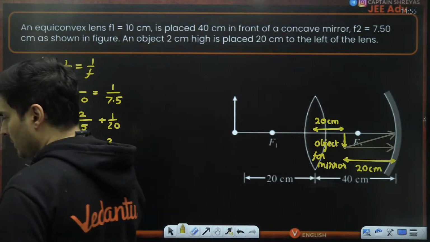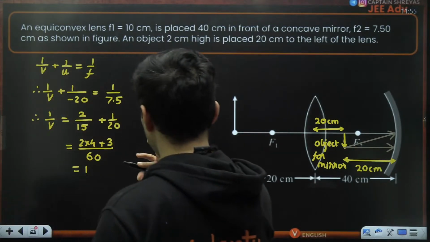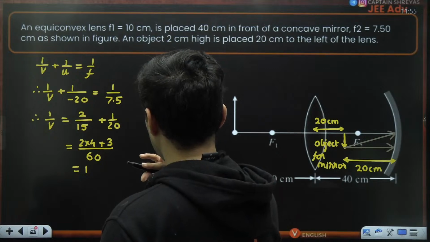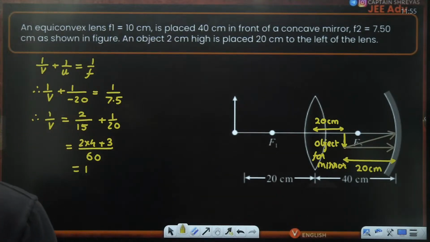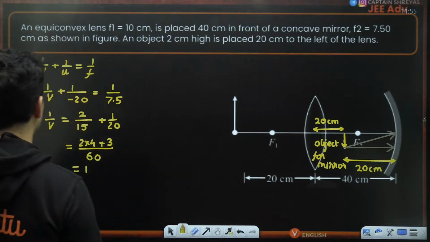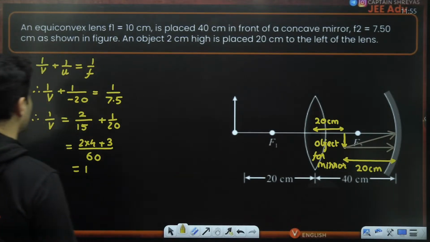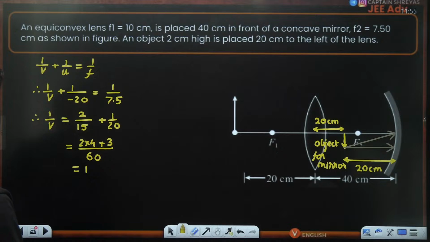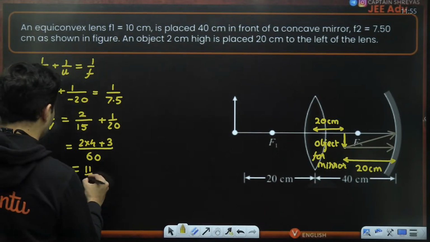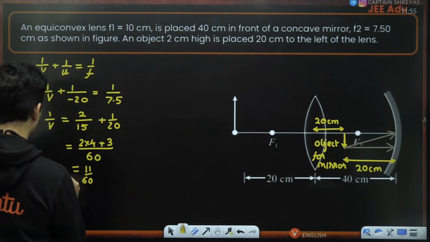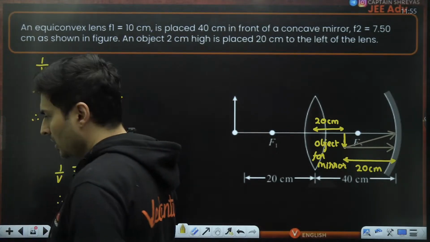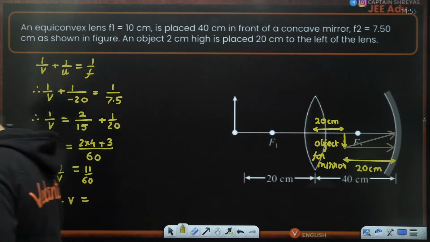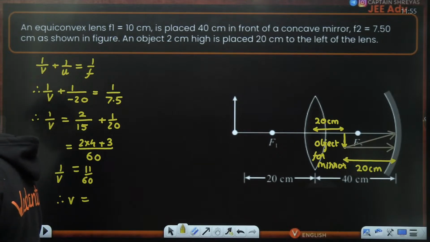Everyone, are you getting 11 by 60 or something else? Just check this out. 7.5. Yes. Minus will become plus. Yes. So 4s are 8, 11 by 60, almost 11 by 60, 1 by V. So therefore, image distance, just check this out. Yep. Minus 12. Just check this out, guys.